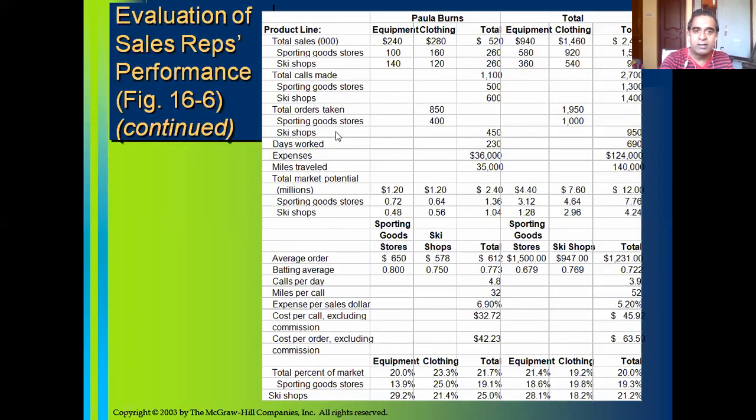If you consider the number of days worked here, it is 230.